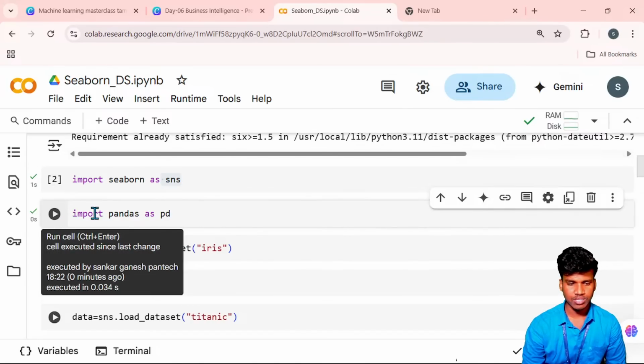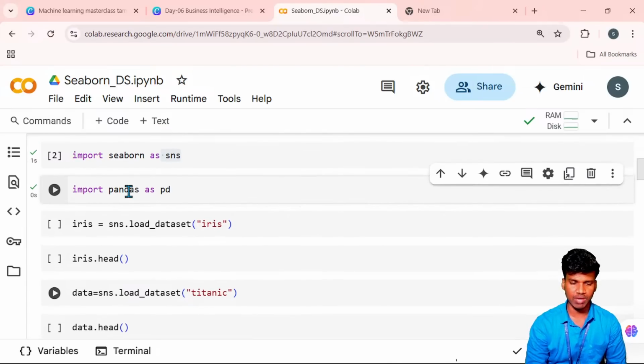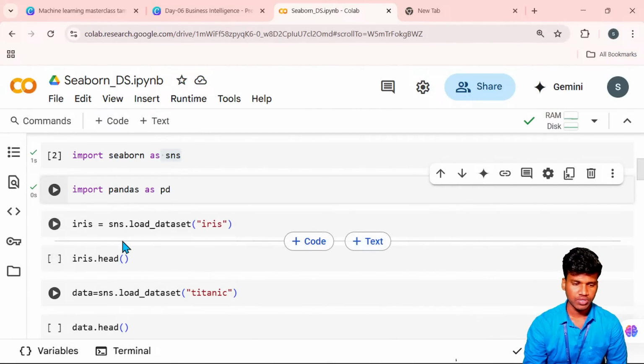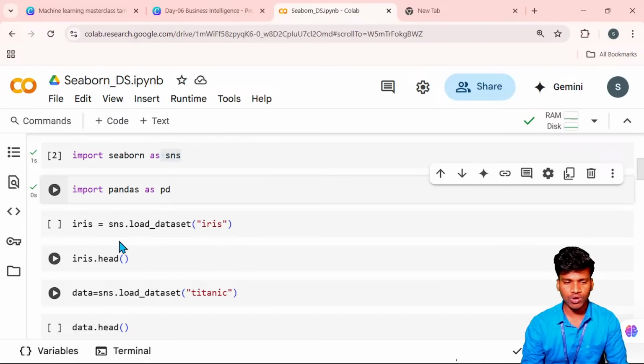Pandas is the pre-processing library of Python programming. Once I run this, pandas is imported. Why am I using pandas? It's a pre-processing library, and some particular functions come from the pandas library. Okay, so here I will take one particular flower dataset, that is the iris flower dataset. I will load this dataset. Here I am not saying read, I will load this dataset.